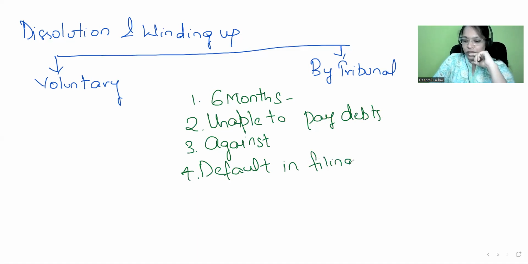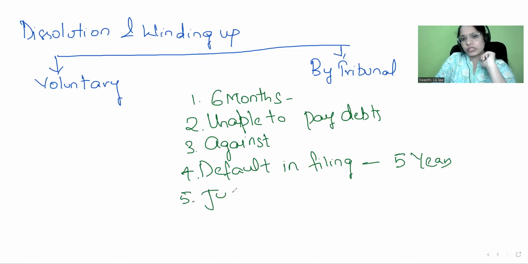Next one is, what if you made a default in filing financial statements, statement of account and solvency, for 5 consecutive years? If you made a default continuously for 5 years, not filing any statement of account and solvency, then the tribunal will order you to wind up.